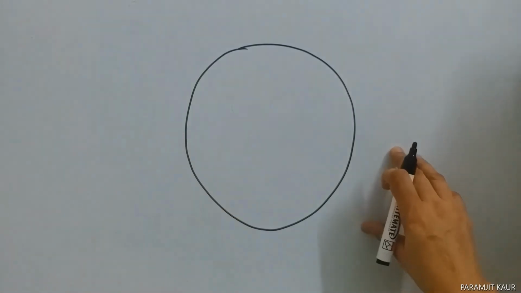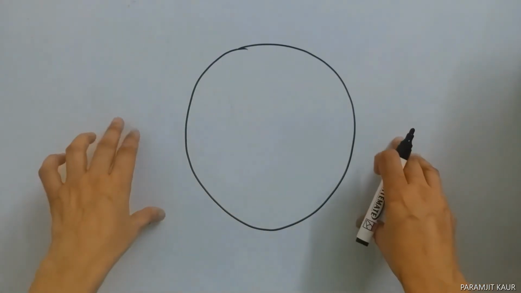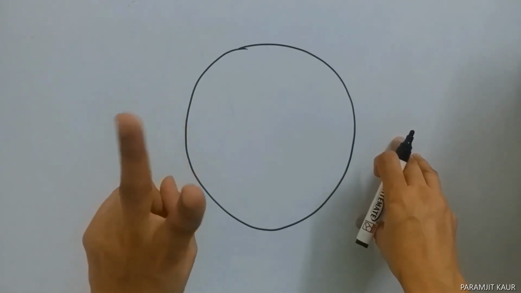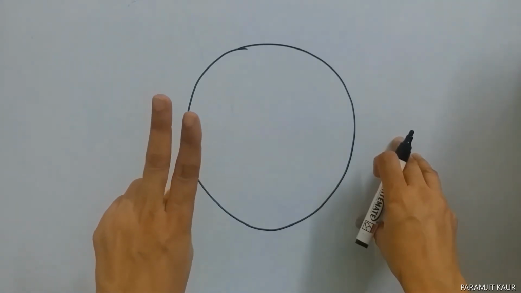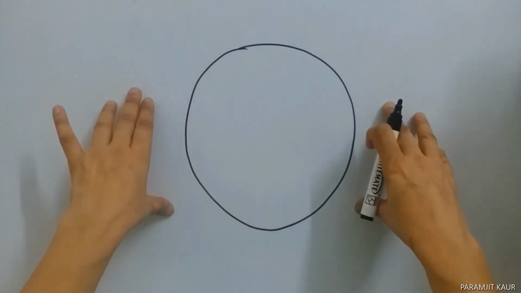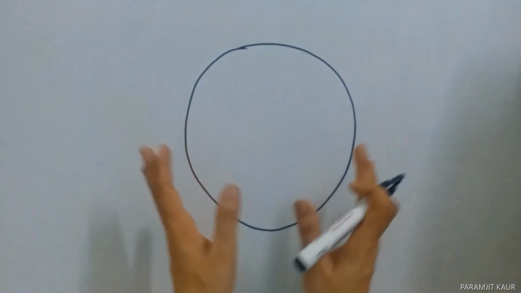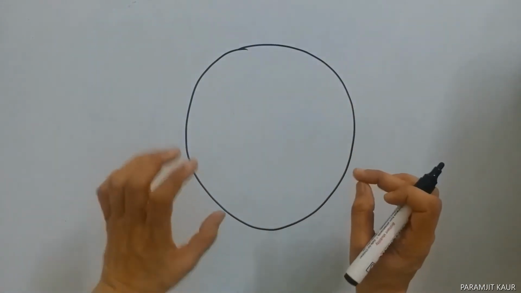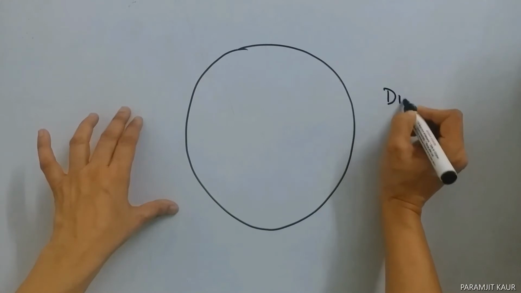Why? Because we have already studied that velocity can be changed by changing the speed, by changing the direction, or by changing both. In this particular case, the speed is constant. But what is changing at each and every point? It is the direction.